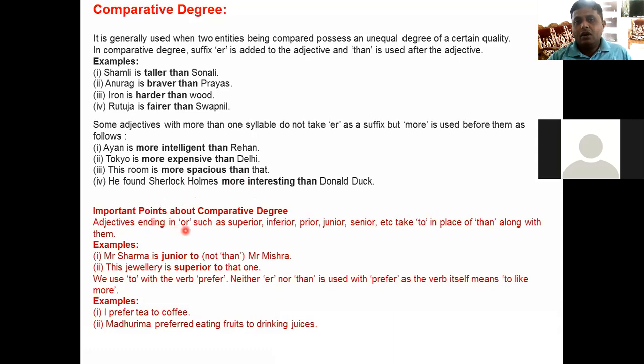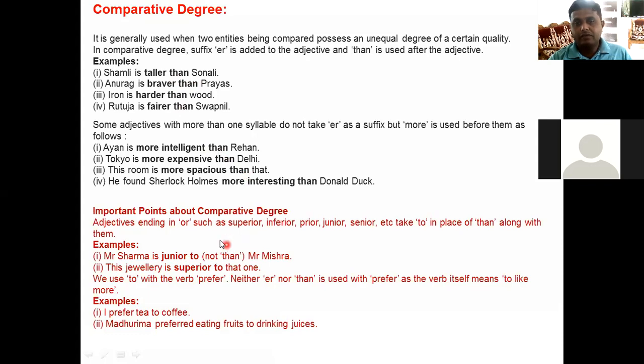Adjectives ending in or, such as superior, inferior, prior, junior, senior, take to in the place of than, right? So these are the exceptions. We can see that here is than, again than.